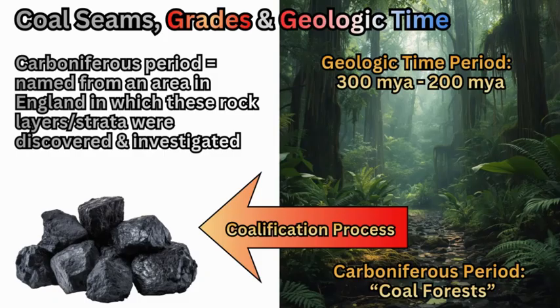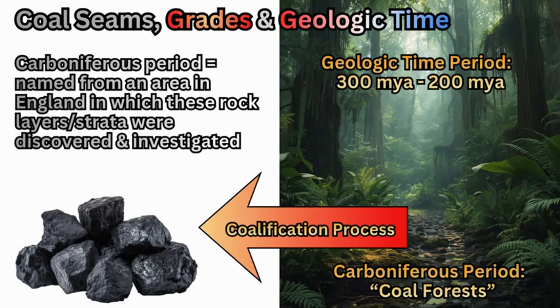This length of time or period of time in geologic time called the Carboniferous, is where most of those coal forests resided, creating the abundance of vegetation and plant material to form peat, which then forms coal.